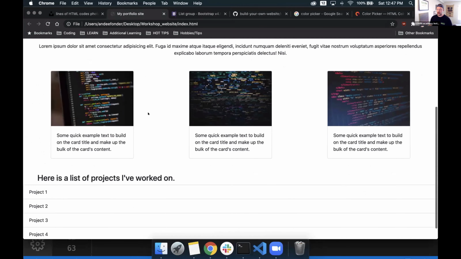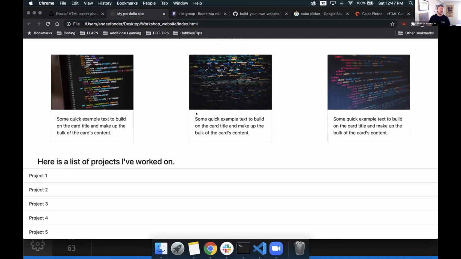We'll refresh the page and, oh, cool. We have this nicely styled thing. It's no longer just a pure bullet point there. We have some cool lines that are going through. It lists out each one of our projects. It's taking up the full width of the space though. I'm not too happy about that.